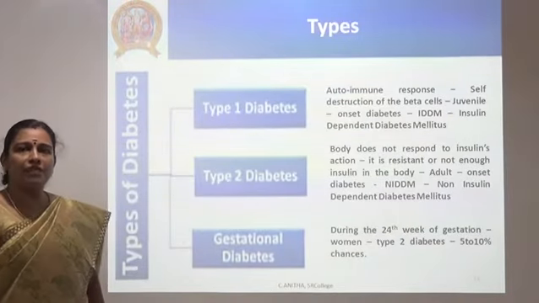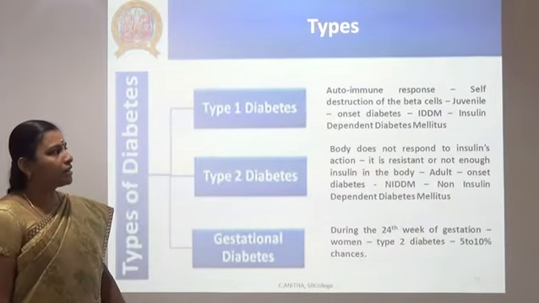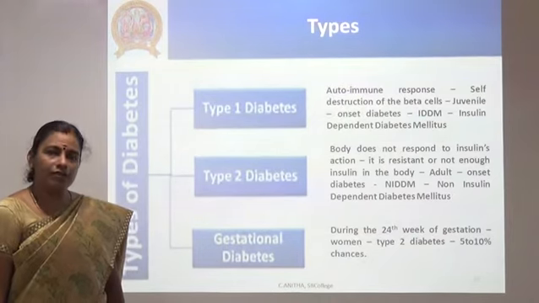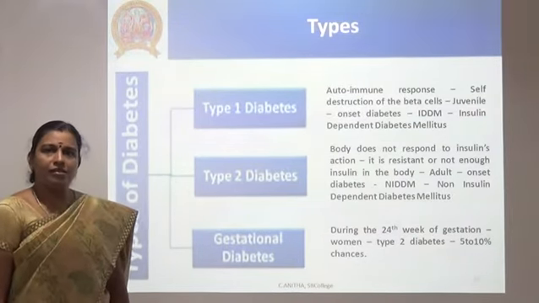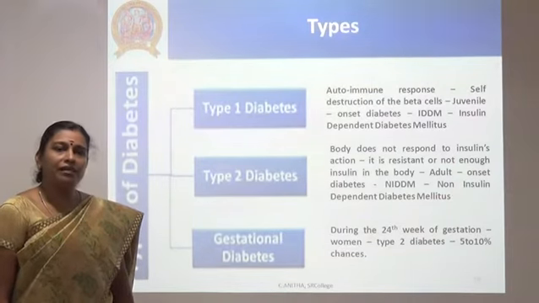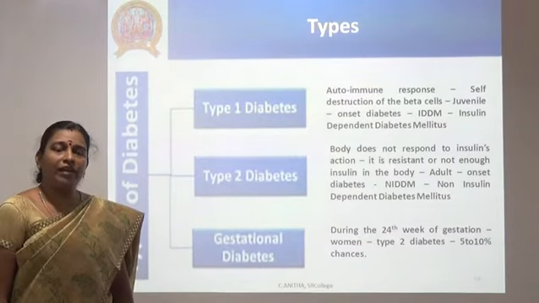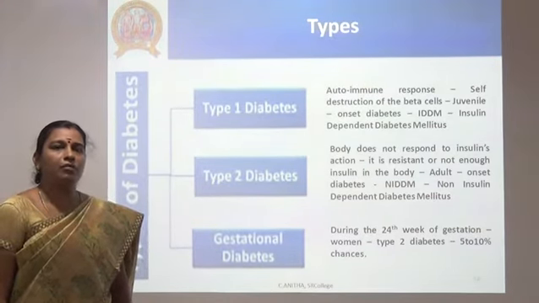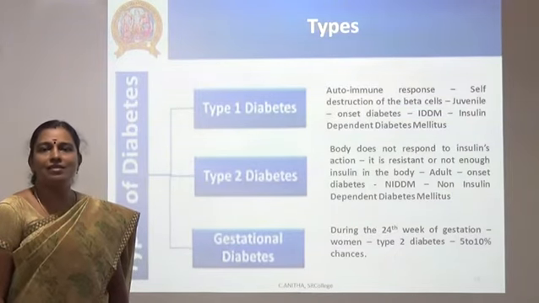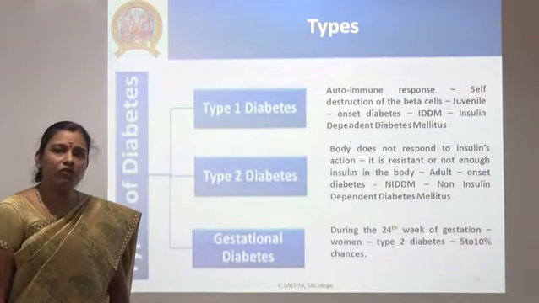There are various types of diabetes, namely type 1, type 2 and type 3. Type 1 diabetes is otherwise called insulin dependent diabetes mellitus. It is usually juvenile onset. It means the body's autoimmune system thinks that the insulin is a foreign body and cannot be present in the body, and by its self-destructive mechanism it destroys those cells secreting insulin. So the person will be dependent on insulin.